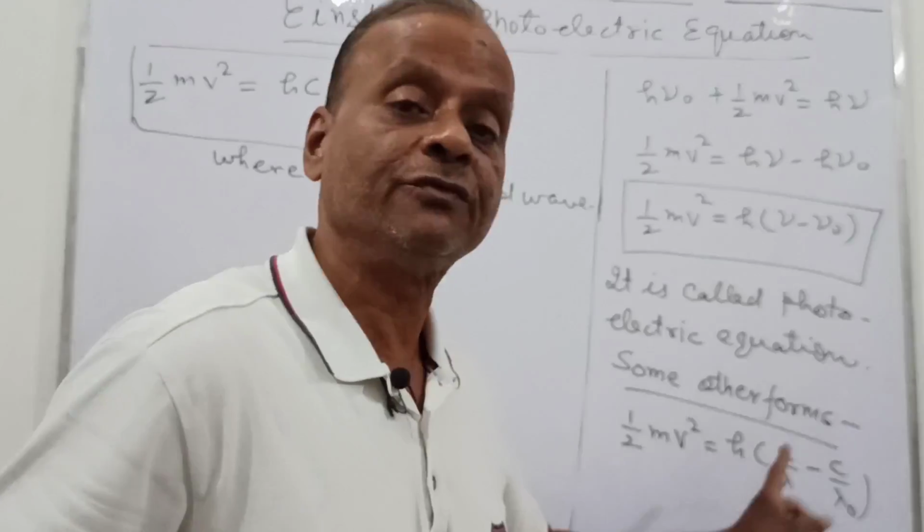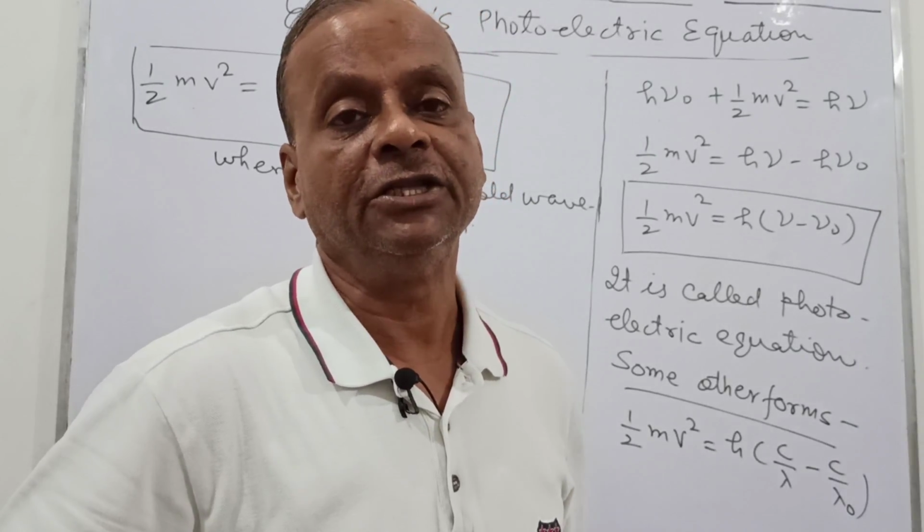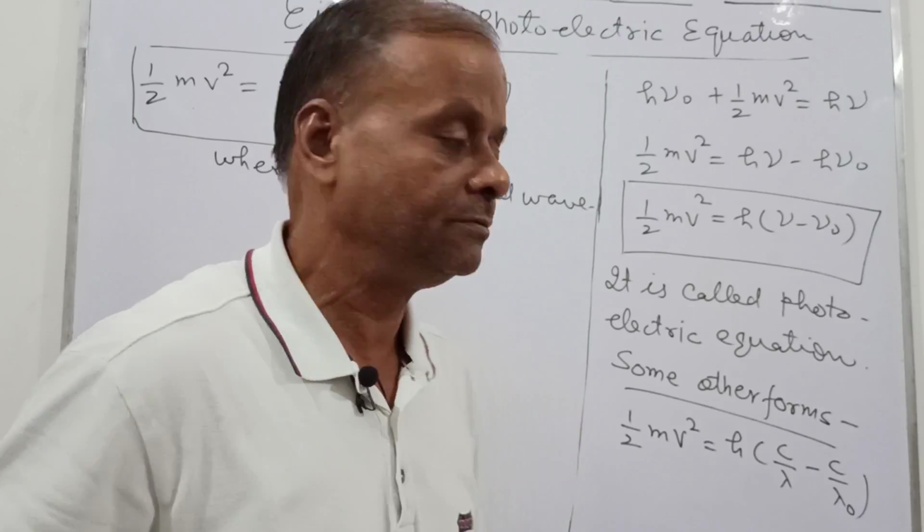So this half mv square can also be written in the form of stopping potential.